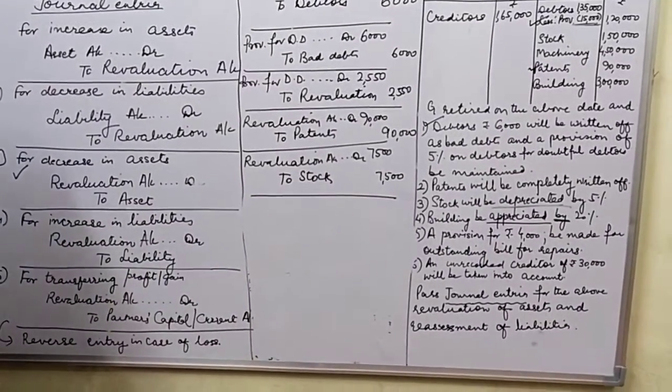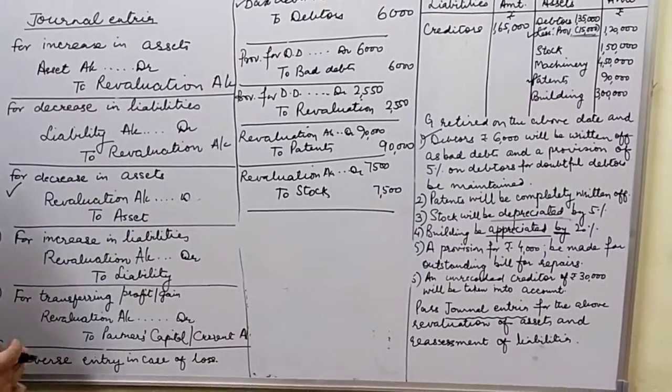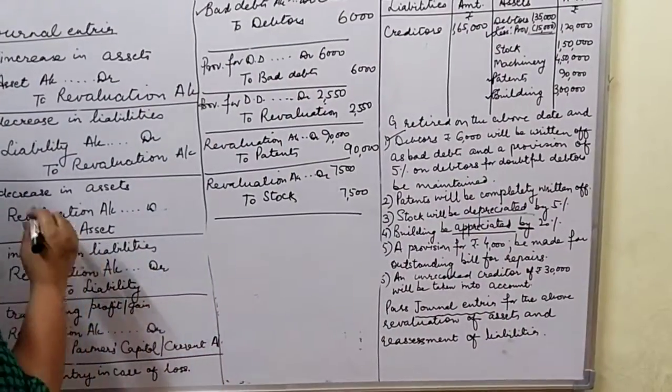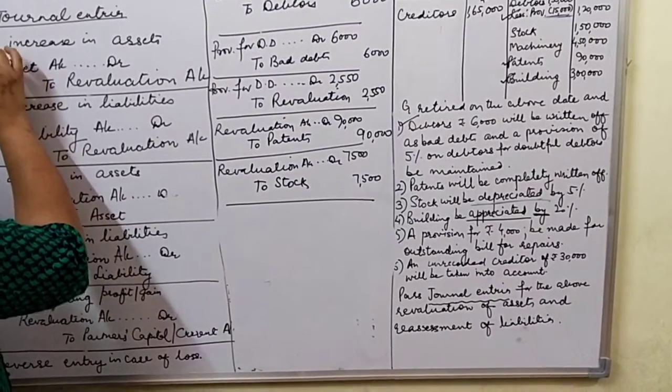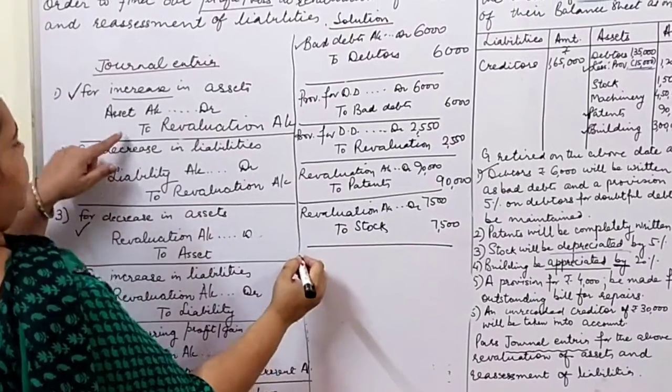Then next is reverse of it. Building will be appreciated by 20%. Now the buildings are here. So building is of 3 lakh rupees. It is being appreciated here. This rule will apply. That is increase. Asset is been increasing. So revaluation will be credited.